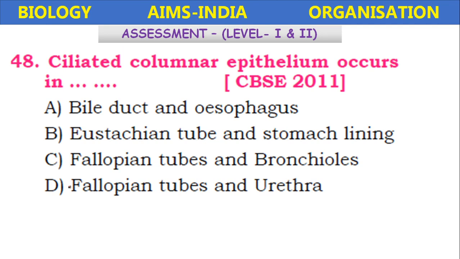Ciliated columnar epithelium occurs in bile duct and esophagus, eustachian tube and stomach lining, fallopian tubes and bronchioles, fallopian tubes and urethra. It is found in the fallopian tubes in the female reproductive system and bronchioles in the lungs.